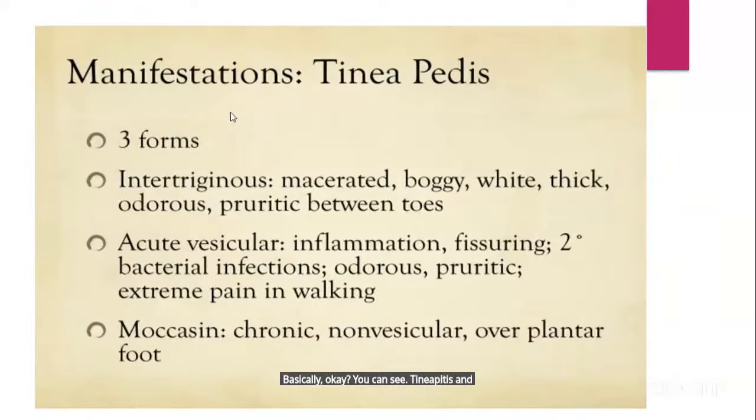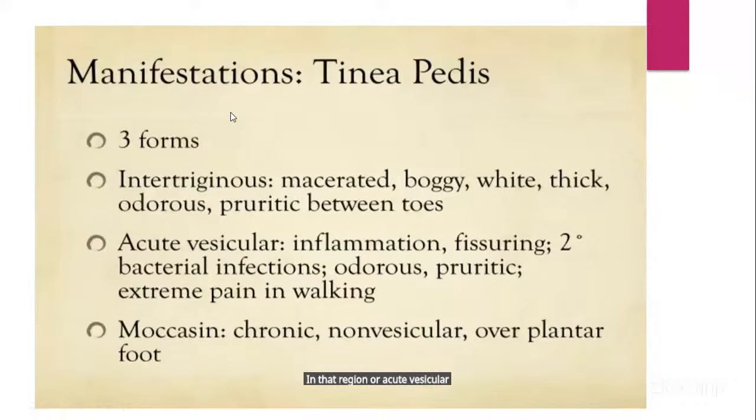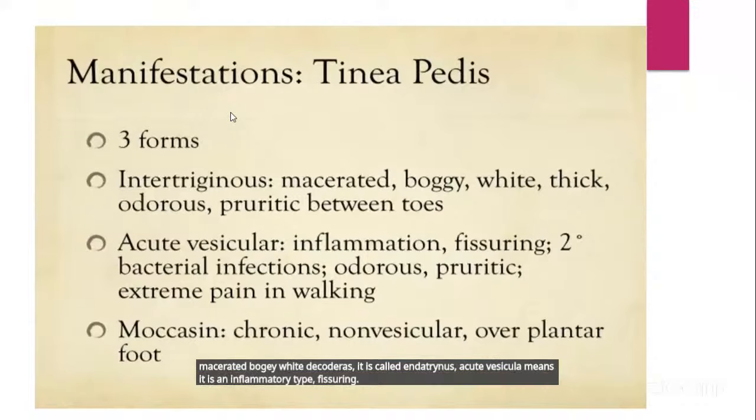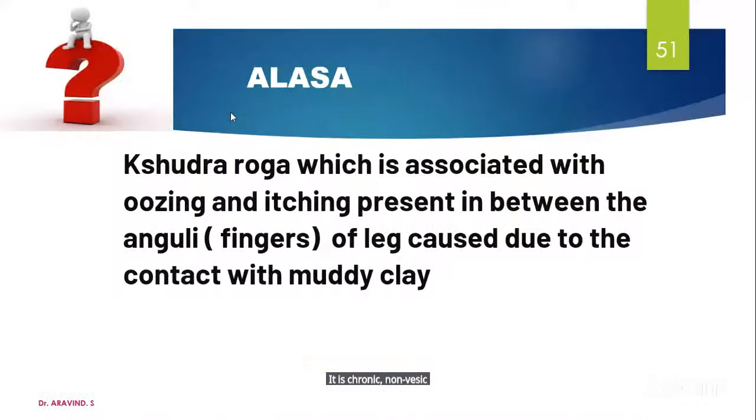And it is in three forms. You want to know the basics of these things: intertriginous, acute vesicular, or moccasin type. Three types are there. Macerated, boggy, white, thick, odorous is called intertriginous. Acute vesicular means it is an inflammatory type, with fissuring. Bacterial infection may also be there, which leads to pruritus. Moccasin is chronic, non-vesicular, over the plantar foot.